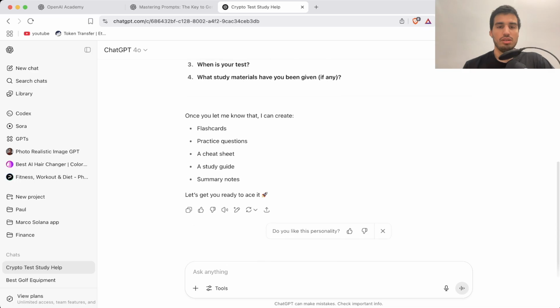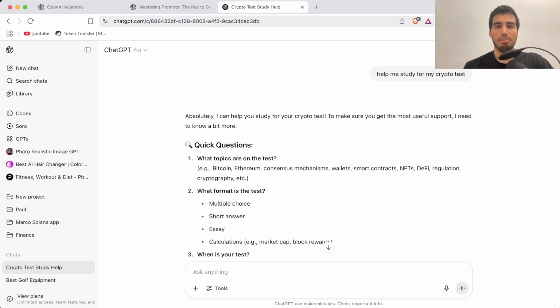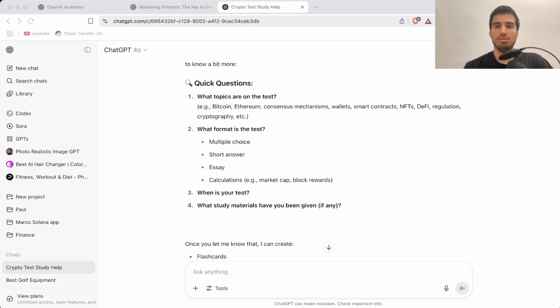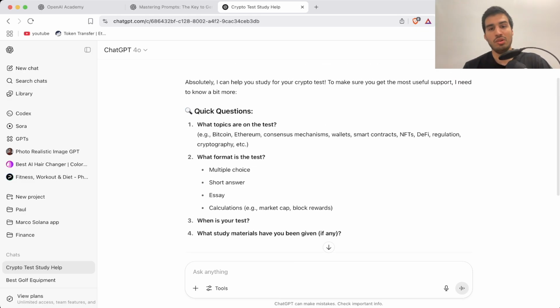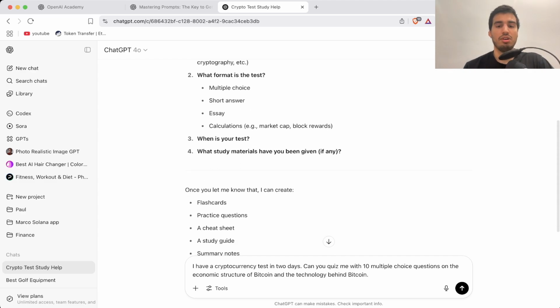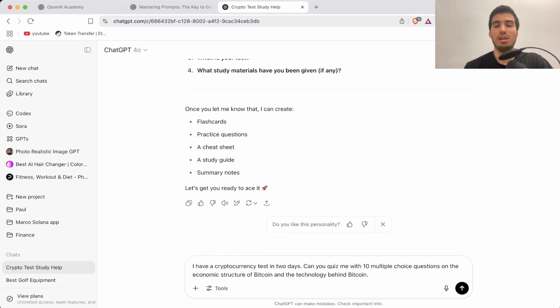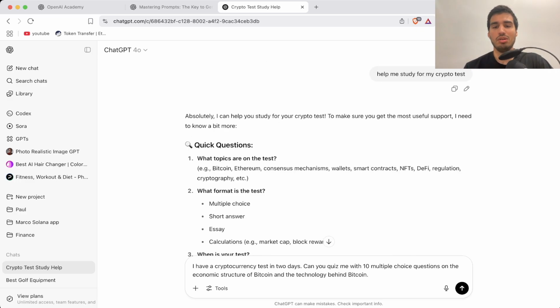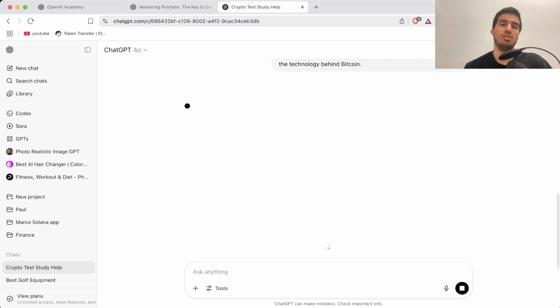And we can see here, it asks us this, but I already have the other prompt. Obviously it's really vague, so it wants to know, is it Bitcoin, Ethereum, multiple choice, short answer, essay, and calculation. So this is what the correct prompt should be: I have a cryptocurrency test in 2 days. Can you quiz me with 10 multiple choice questions on the economic structure of Bitcoin and the technology behind Bitcoin? Something like that, really simple. Two more sentences is everything that you need, and be more concise.